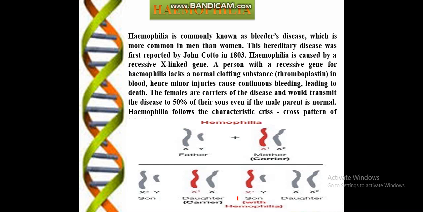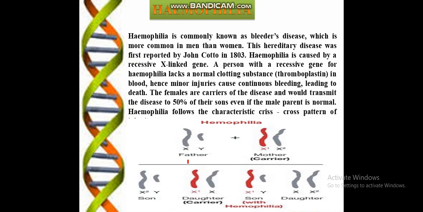Hemophilia is caused by a recessive X-linked gene. A person with the recessive gene for hemophilia lacks a normal clotting factor. Thromboplastin is a clotting factor substance present in the blood, which is insufficient or lacking. If the person has a minor injury, they will not have the clotting factor and it can lead to death. So in this condition, 50% of males are affected.